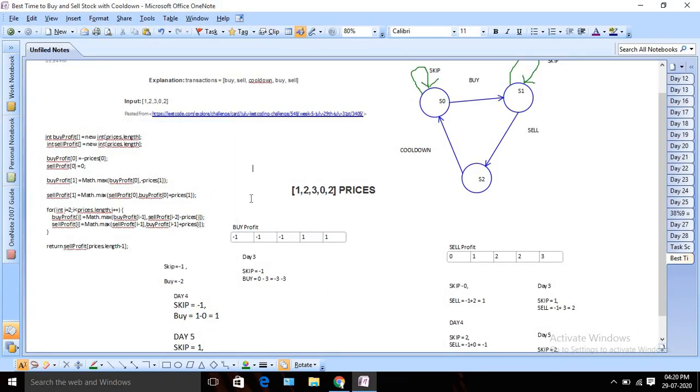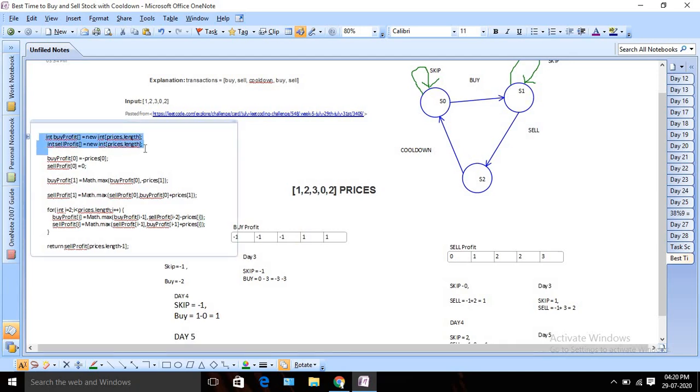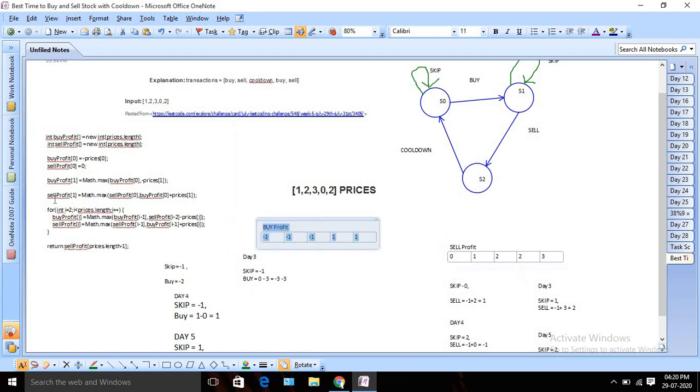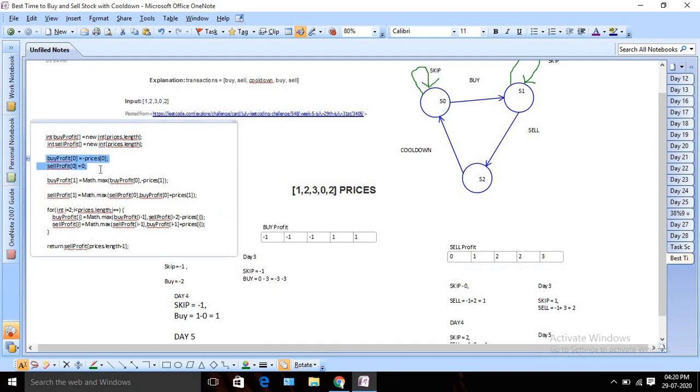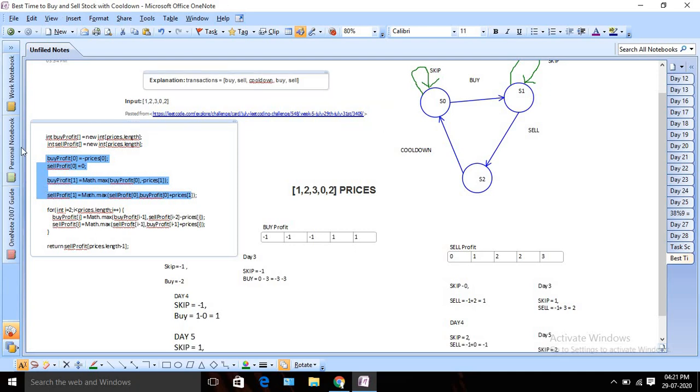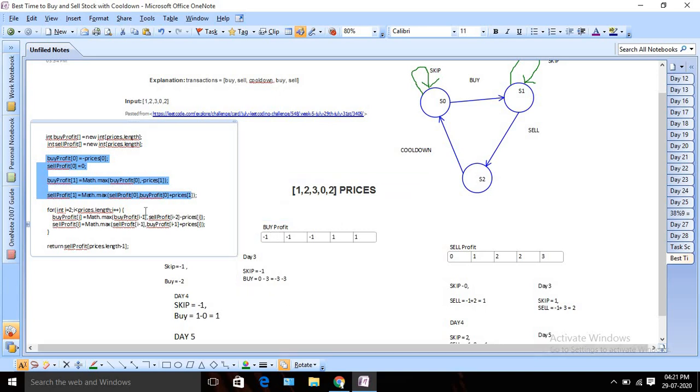Okay, so let's go through the code walkthrough once again. What we have done here, initially we took two arrays using which we are tracking my buy profit and sell profit for a particular day. After that, we initialize the arrays for day 0 and day 1. So initially for day 0, we don't have anything to buy or skip, right? So I have only one option, to buy. Since we are buying, we are taking the negative value of prices, so it's 1, so it will be -1 for this example. And for sales, since we don't buy anything, we can't sell anything on the first day, or day 0. So my initial value will be 0 only.